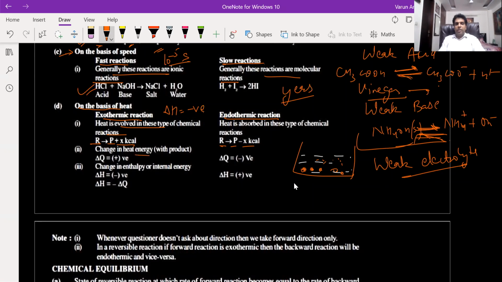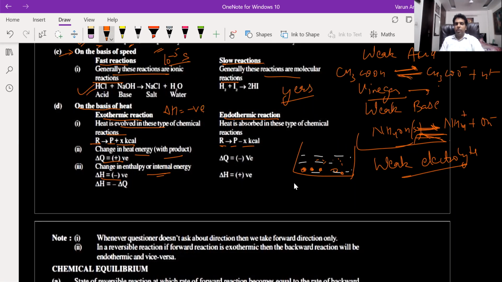Next, change in heat energy. So the heat energy will be positive, and delta H will be negative over here. So delta Q, that is change in heat energy with the product, will be positive, and delta H will be negative in case of exothermic reactions.